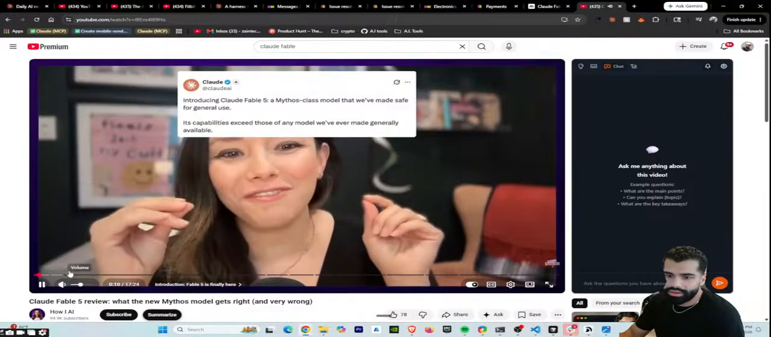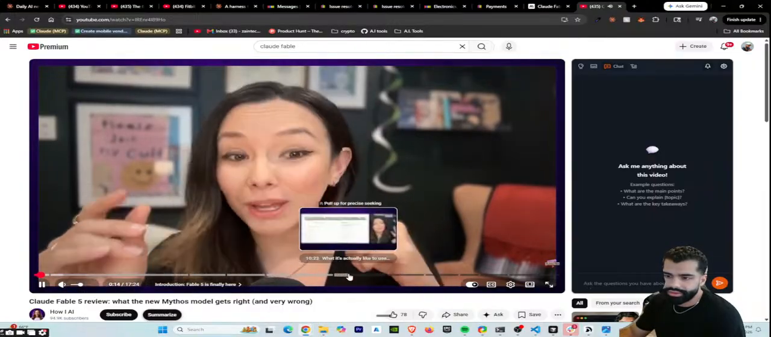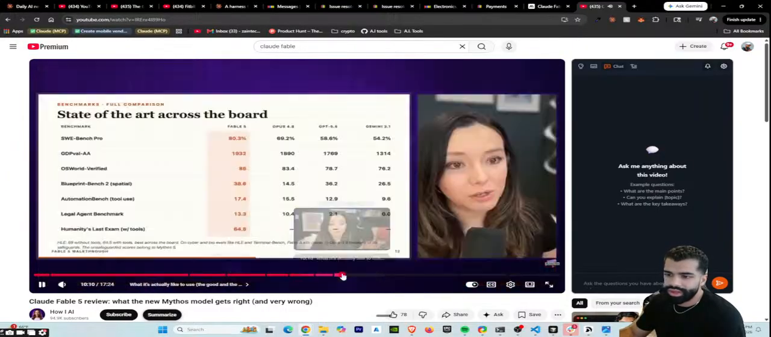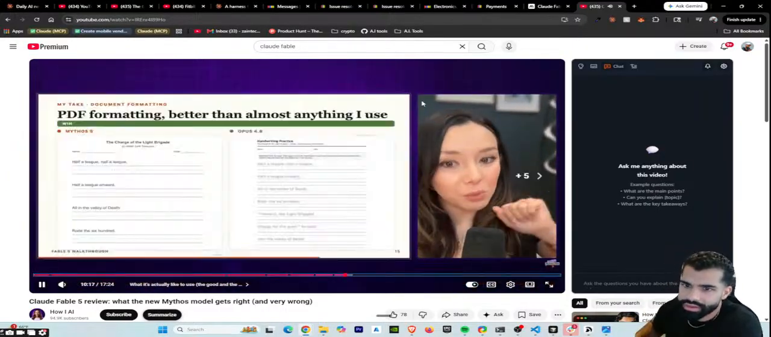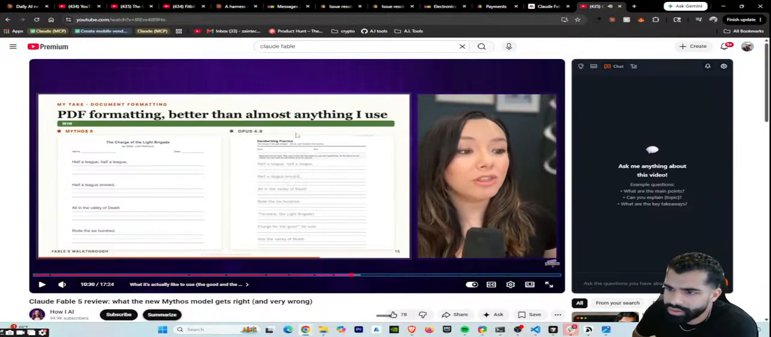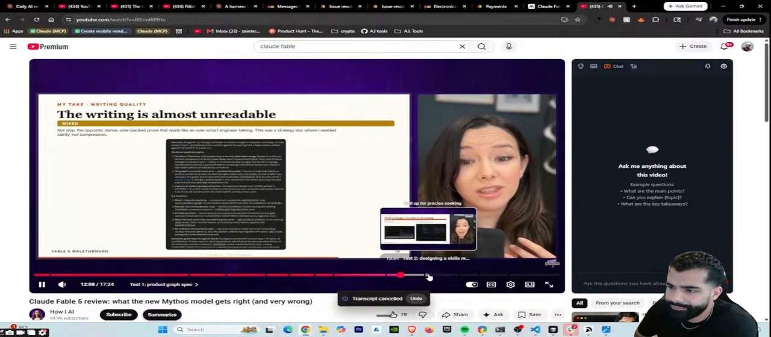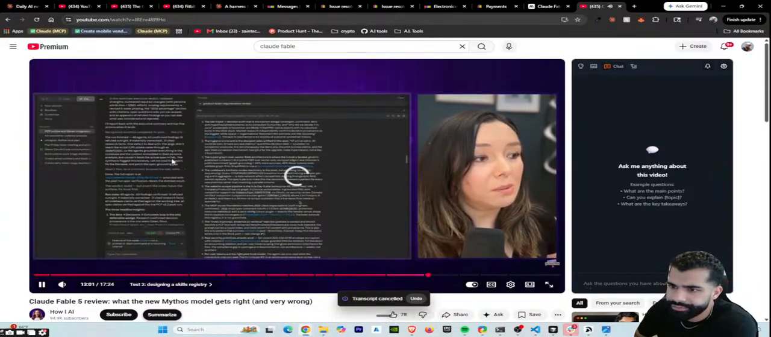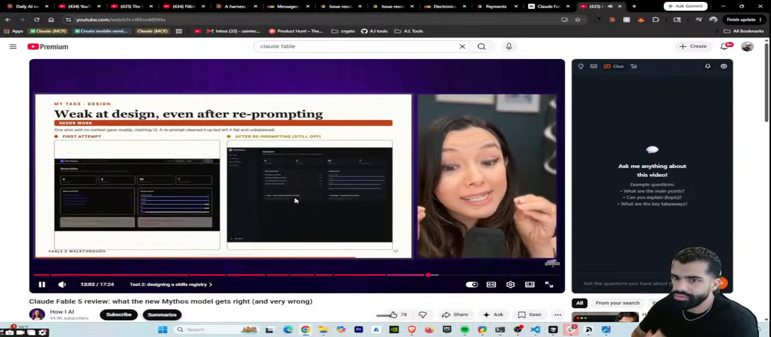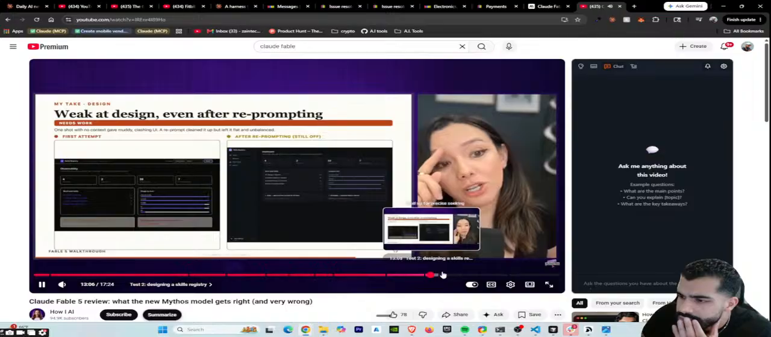We're calling it Fable 5, and this new model is crushing benchmarks, but the question is, what is it actually like to use? As I said before, it's really good at writing classic poems. And what's the problem with engineers? It was legitimately terribly bad at design, or at least at one-shot design.